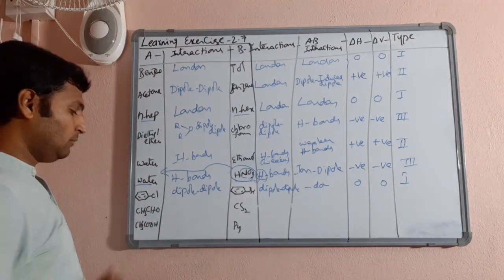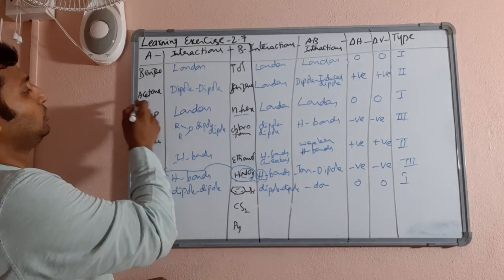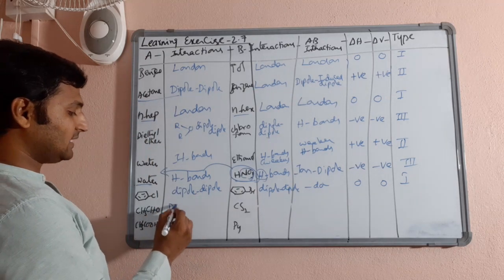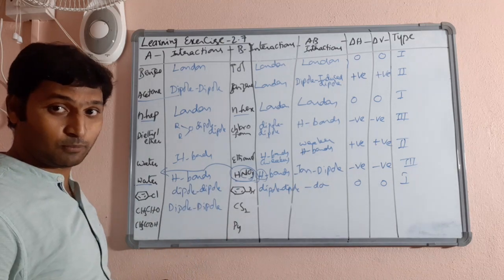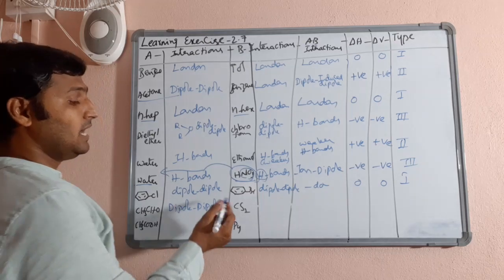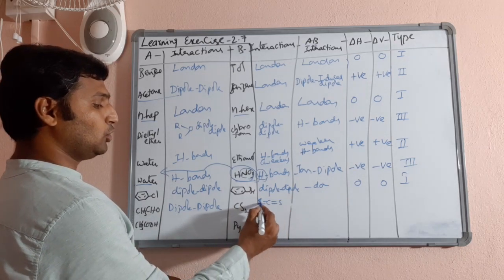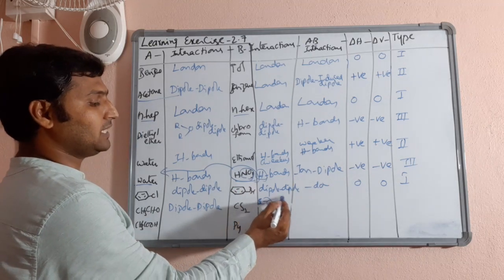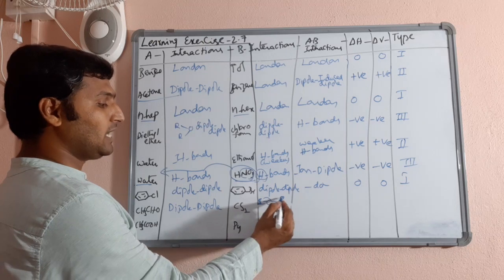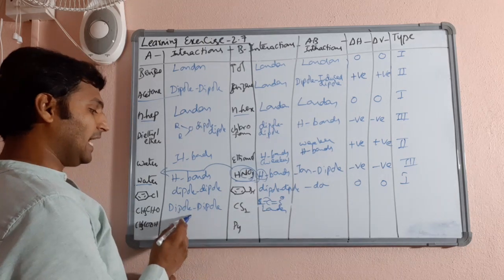Okay, then moving on, acetaldehyde and carbon disulfide, similar to this one. Acetaldehyde has dipole forces because the C=O bond is polar. Carbon disulfide is absolutely non-polar, because though the carbon-sulfur bond could be polar, the net dipole moment will be 0. So carbon disulfide is non-polar, so it has London forces.